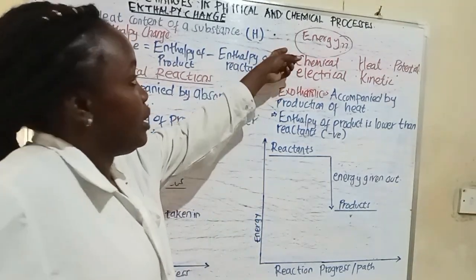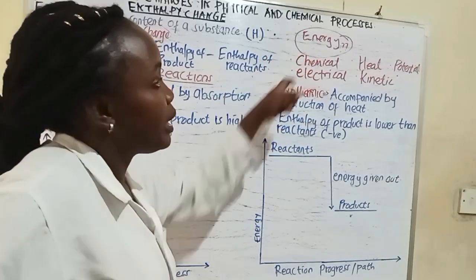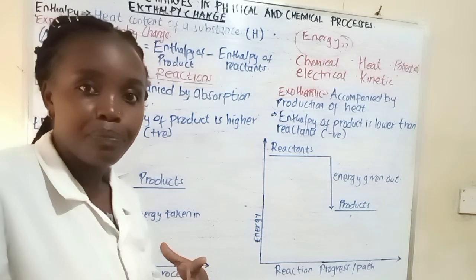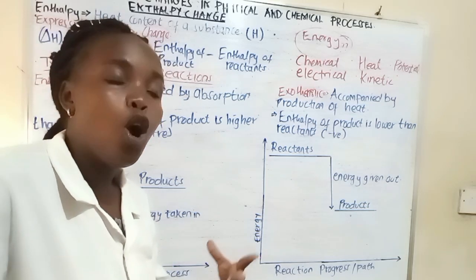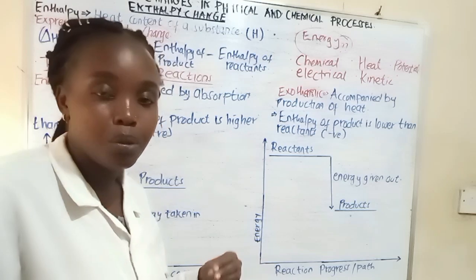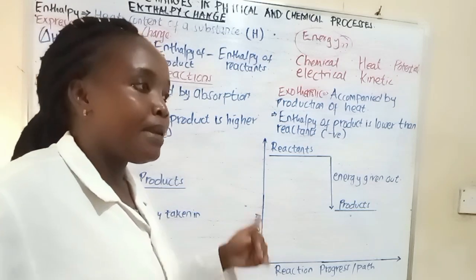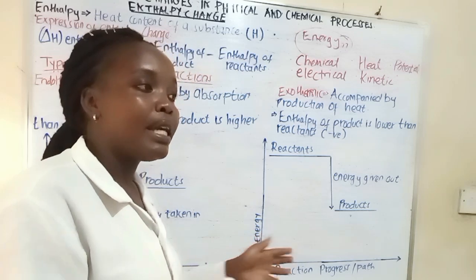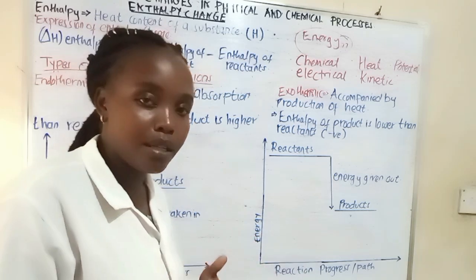Before we even go to that, when you're talking about energy, remember energy is normally emitted or absorbed during a chemical reaction. Energy can either be released to the surrounding or absorbed from the surrounding.